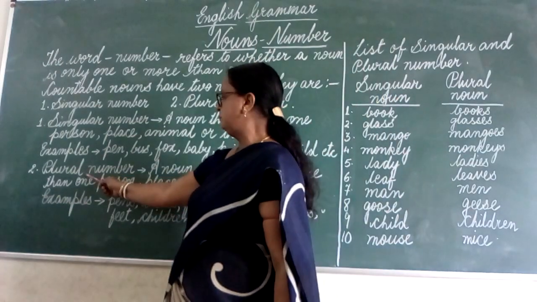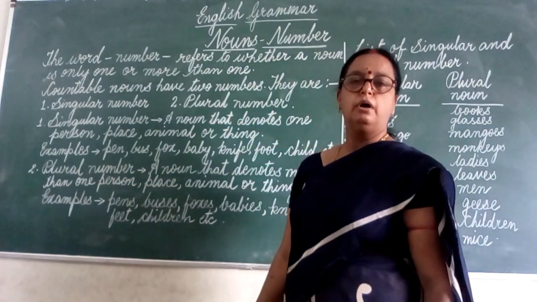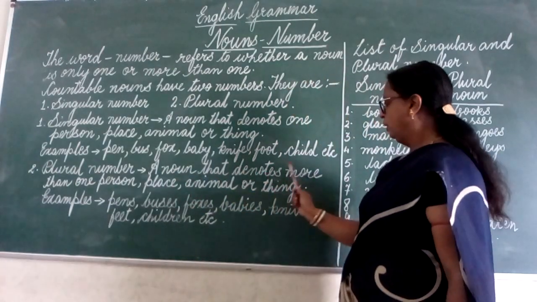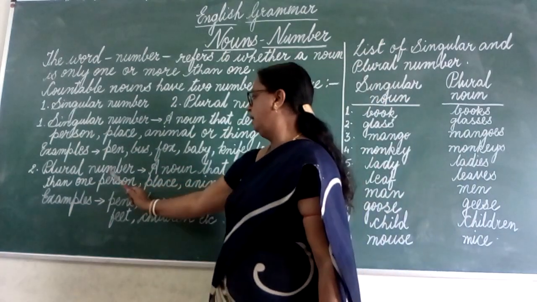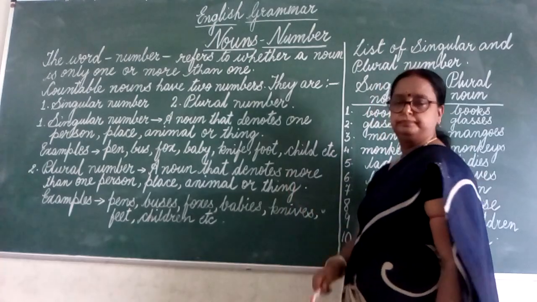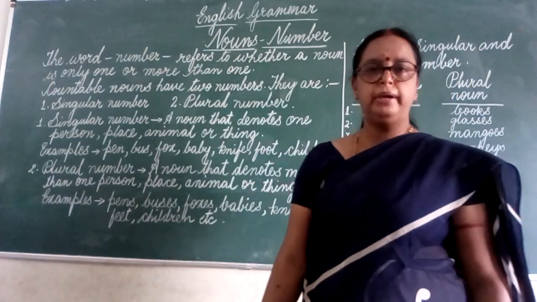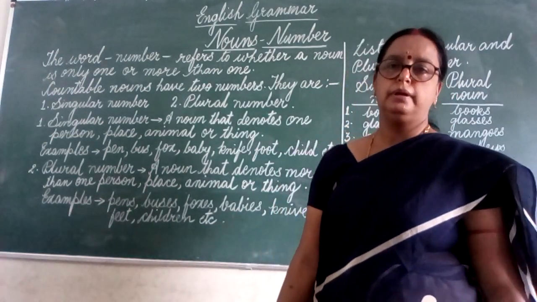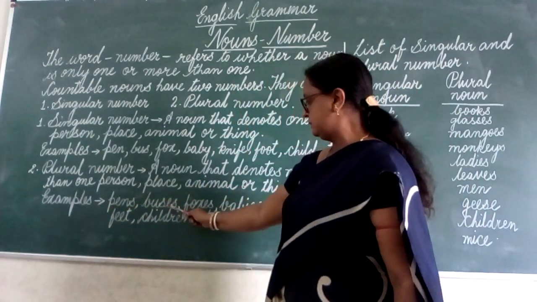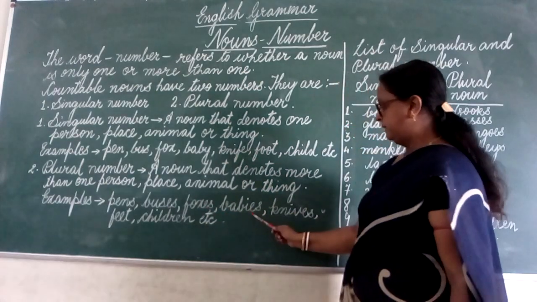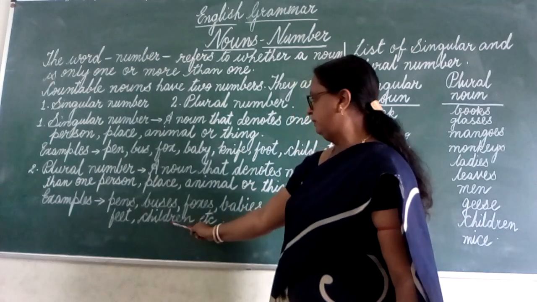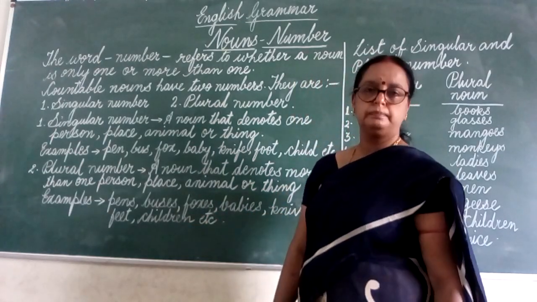The second one is plural number. What is plural number? A noun that denotes more than one person, place, animal or thing is said to be plural number. Examples: pens, buses, foxes, babies, knives, feet, children, etc.